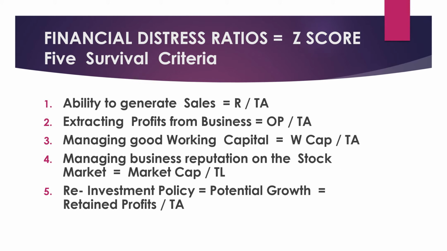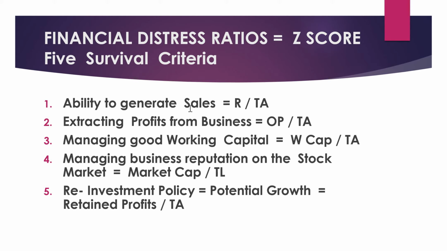And finally, just to end this session off, I will touch on financial distress ratios. Some time ago, Professor Altman came up with the Z-score. It is important for you to understand that the Z-score is not simply a bunch of discriminant ratios. It is also actually a checklist of 5 criteria, survival criteria, that distinguish between companies that will be surviving, that have sustainability, and those that might not.